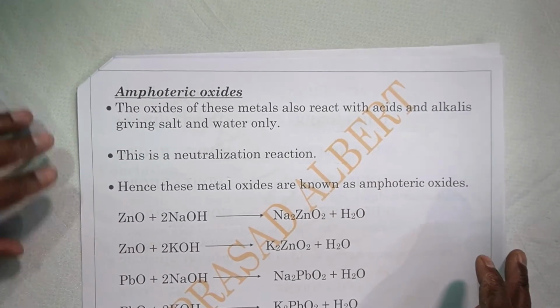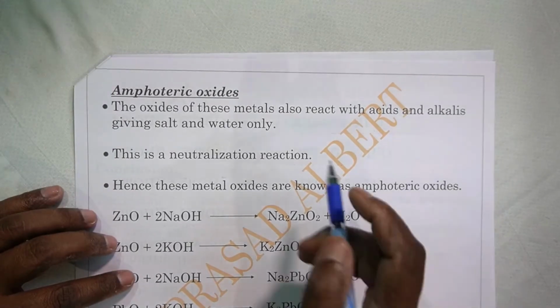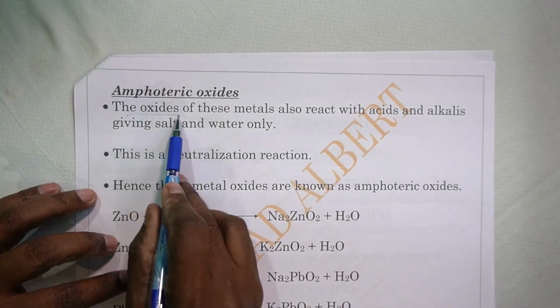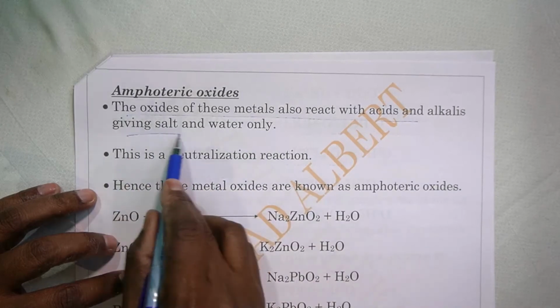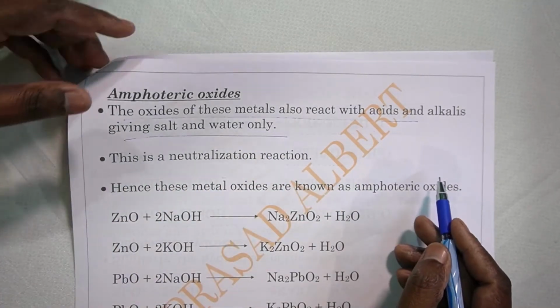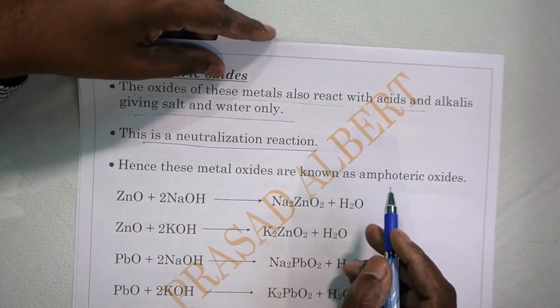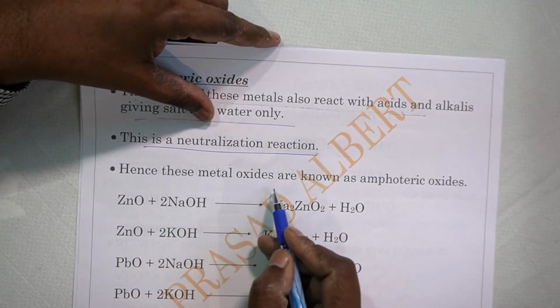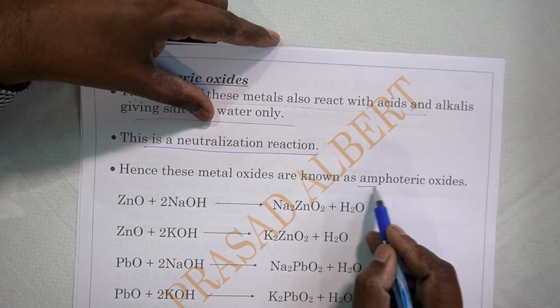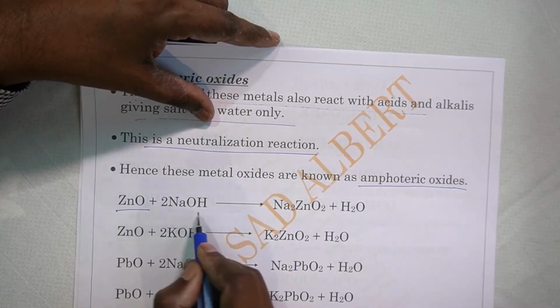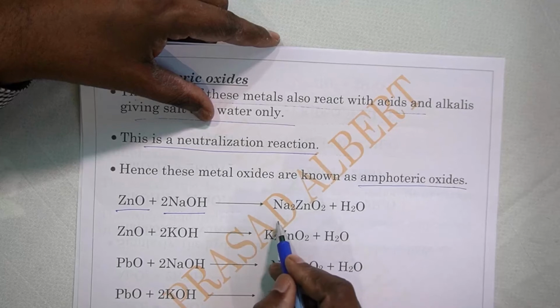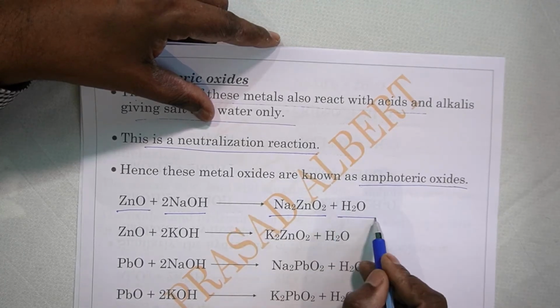Then we have the oxides of these metals, which are also amphoteric. The oxides of these metals react with acids as well as alkali giving salt and water only. Remember, salt and water only. This is a neutralization reaction, so these metal oxides are known as amphoteric oxides. Zinc oxide reacts with sodium hydroxide, giving sodium zincate and water.